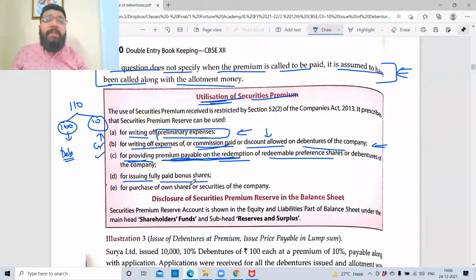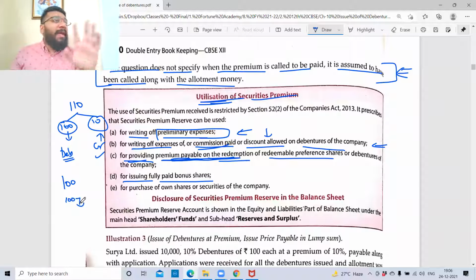Next, for issuing fully paid bonus share. All of you know what is a bonus share. The company is doing extraordinarily well. So let's suppose in that company, you're having 100 shares. The company did extraordinarily well, super duper profit. Now company wants to transfer that benefit to you. So company is issuing additional 100 shares for you.